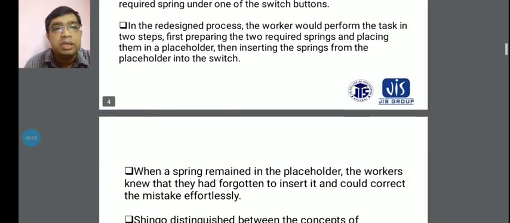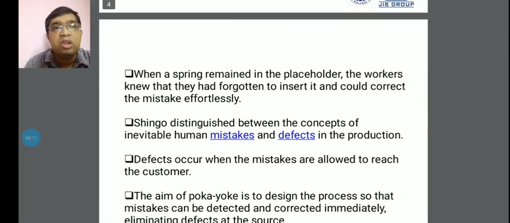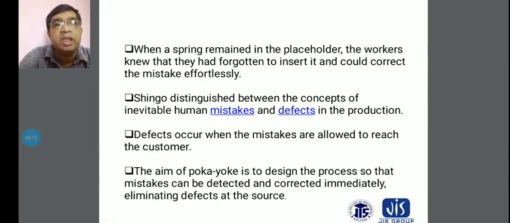During this system, when a spring remained in the placeholder, the workers knew that they had forgotten to insert it, and could correct these mistakes easily.